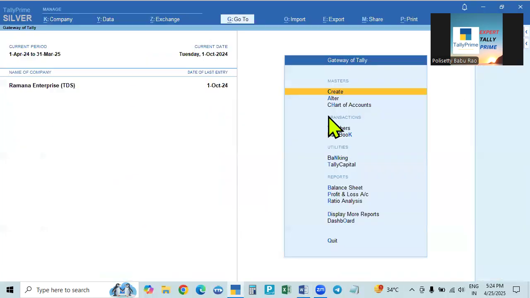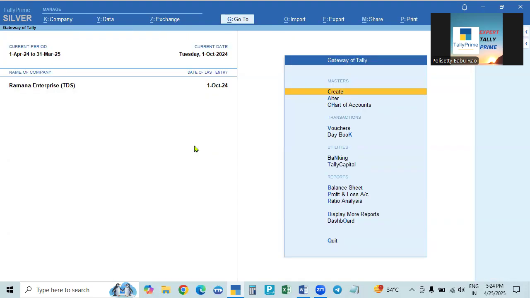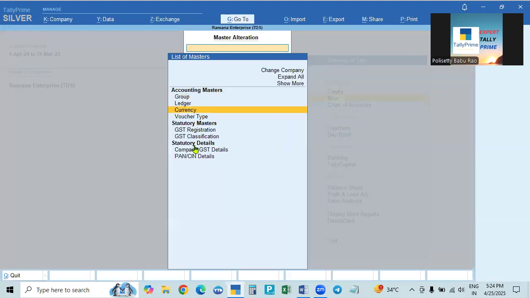Now, if TDS is enabled, we have to create ledgers, and under the statutory details we can find the nature of payment. Here there is no nature of payment because TDS is not enabled. And other ledgers, whatever ledgers we require. We don't have any stock, so we don't have the inventory masters because we're not dealing with inventory.